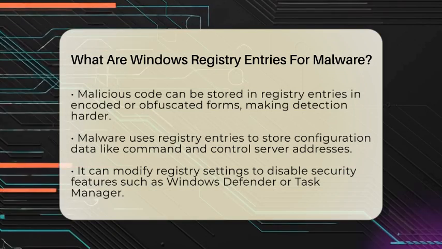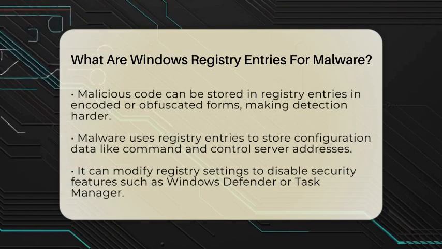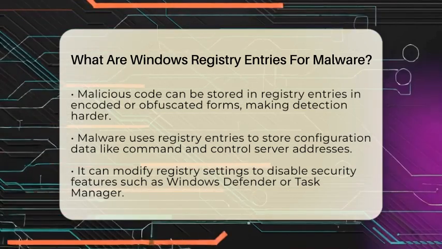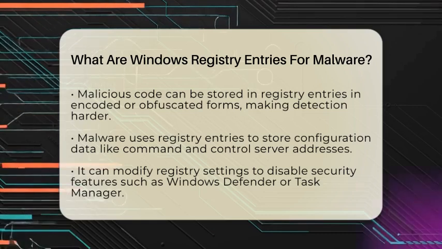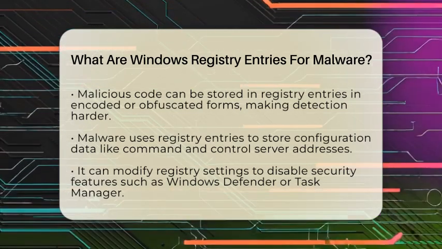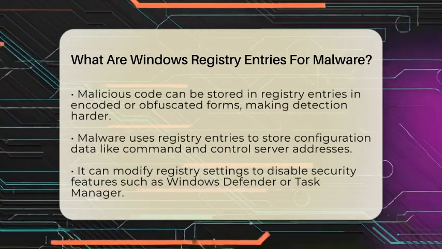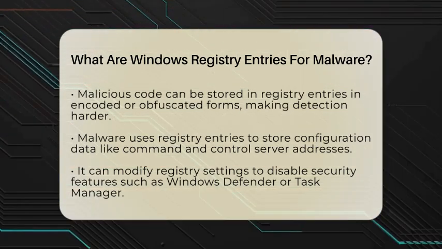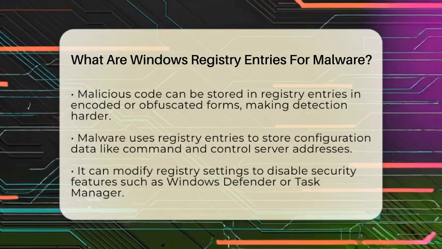Malware also uses registry entries to store configuration data or control flags. This means it can change its behavior dynamically without needing to modify its main program files. For example, it might keep track of command and control server addresses or encryption keys inside the registry. This flexibility helps malware adapt and stay hidden longer.